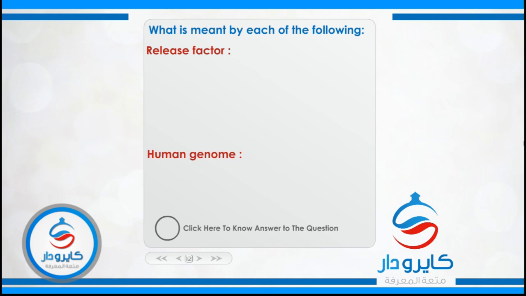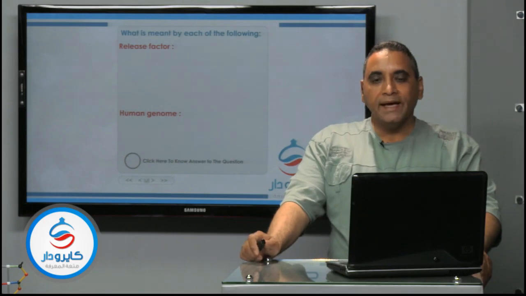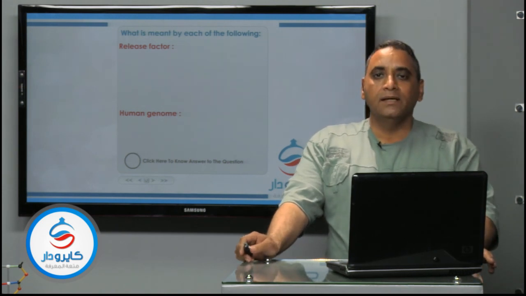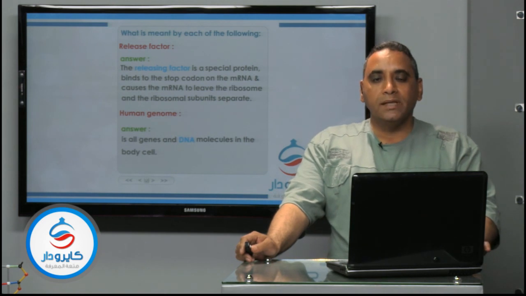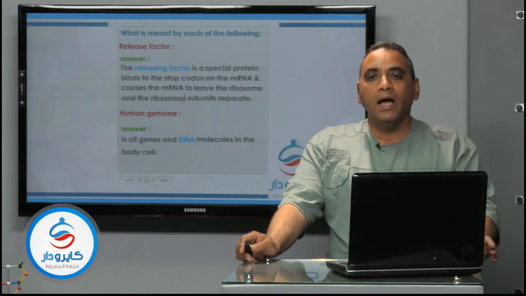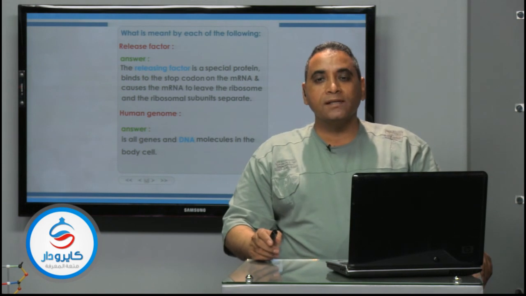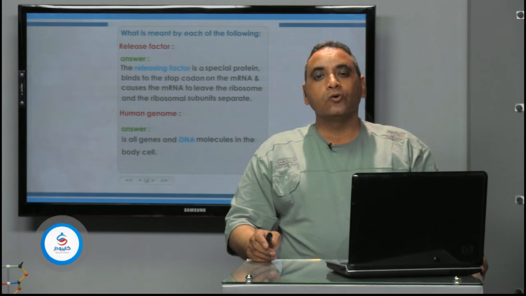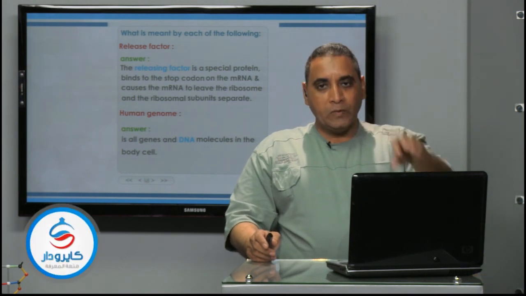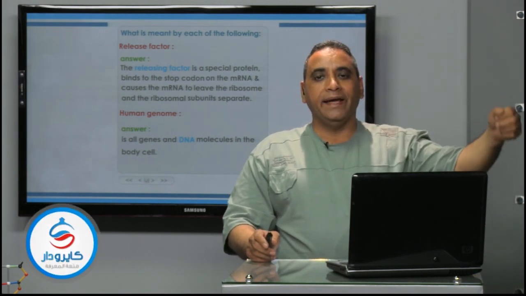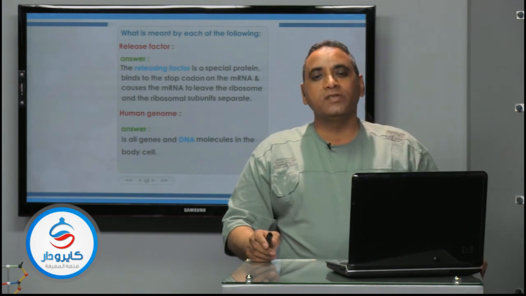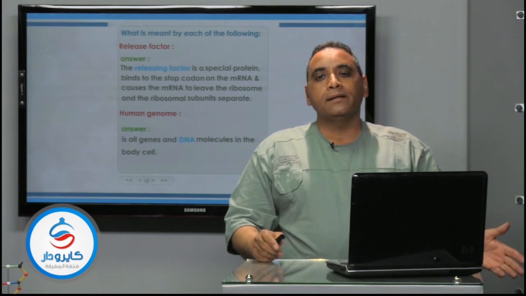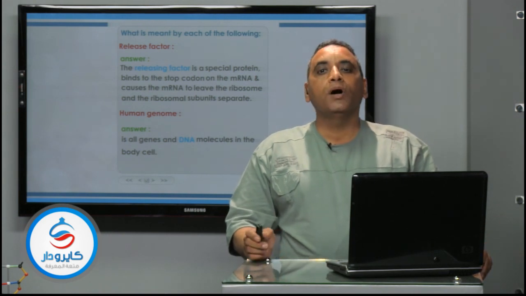But the human genome is all the genes and the DNA inside the somatic cells. That's called the genome. In the human genome, about 70% is non-coding and 30% is coding. We understand that the coding parts of DNA are responsible for the formation of RNA and protein, but the non-coding parts of DNA keep the structure of DNA and also determine the coding parts of DNA.